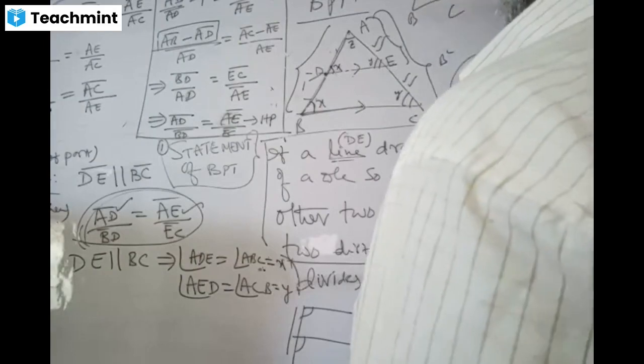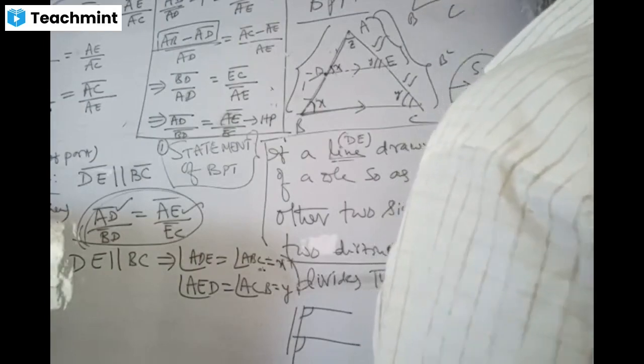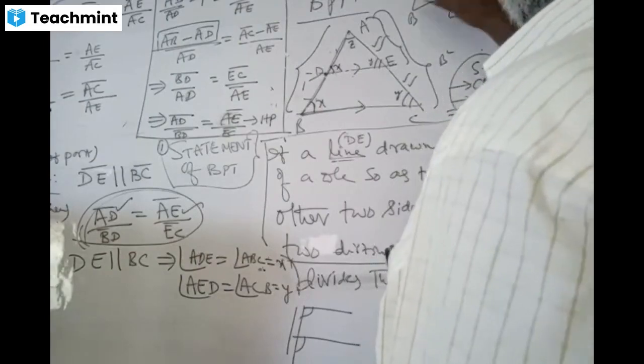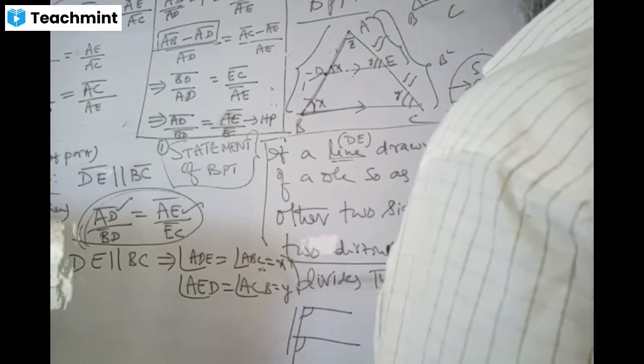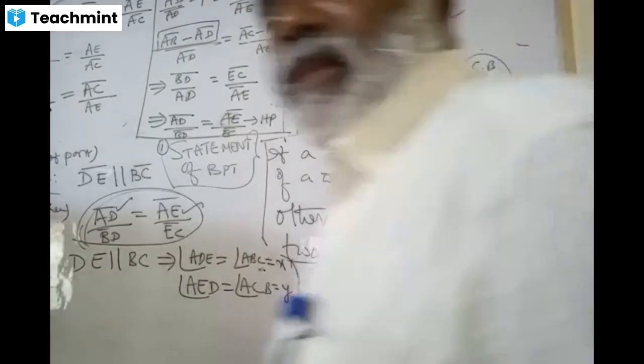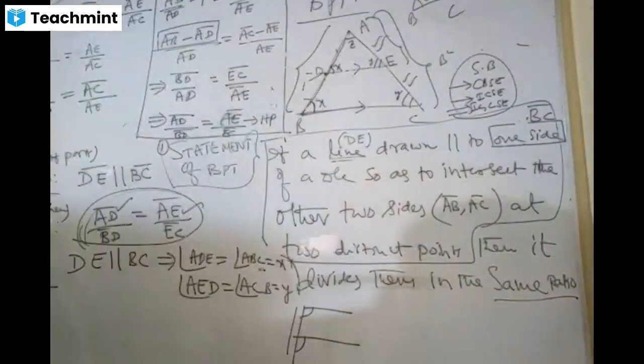ABC, DEF. This is 20, this is 80. This is 20, this is 80. Can you say both the triangles are similar now?